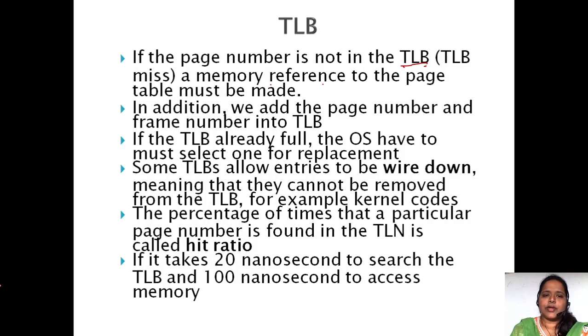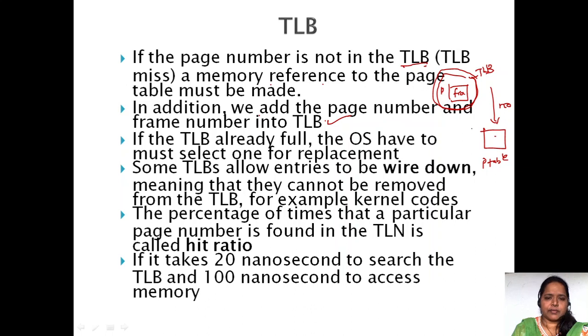Fine. So in addition, we add the page number and the frame number into the translation lookaside buffer. As I have said, we have the page number as well as the frame number. If all these are present in the translation lookaside buffer, there is no need to refer to the page table. If the particular page is not there, only then do we have to go to the page table.